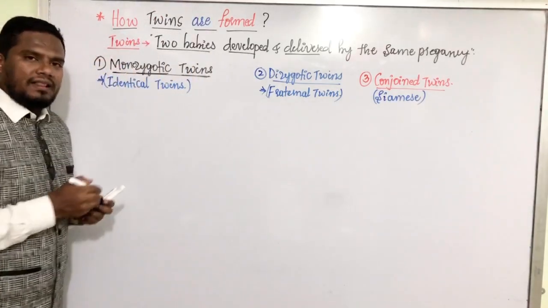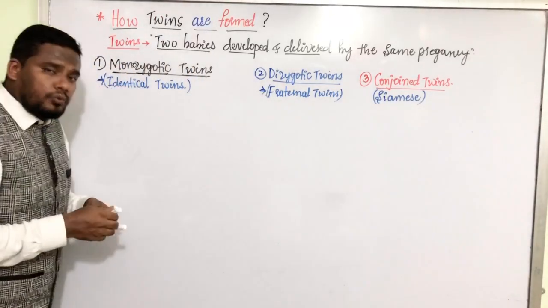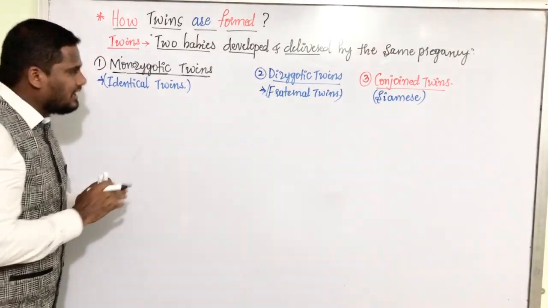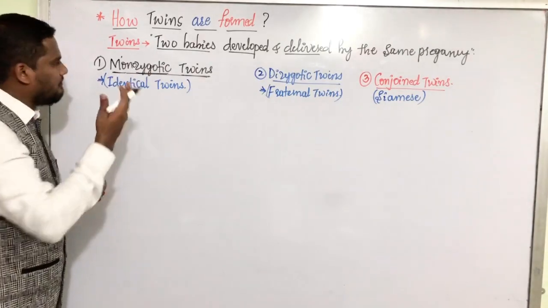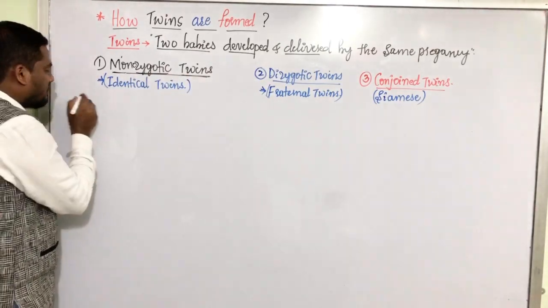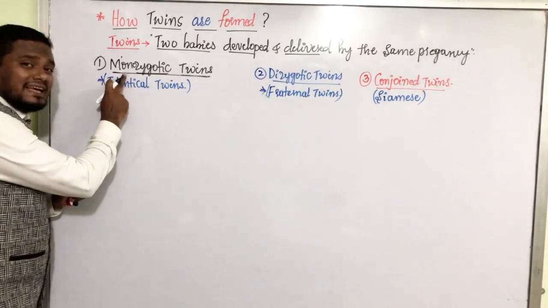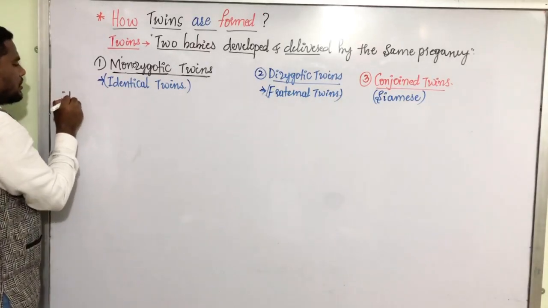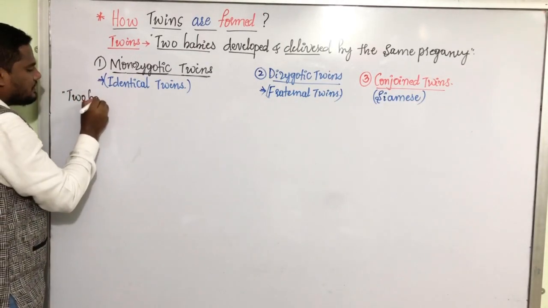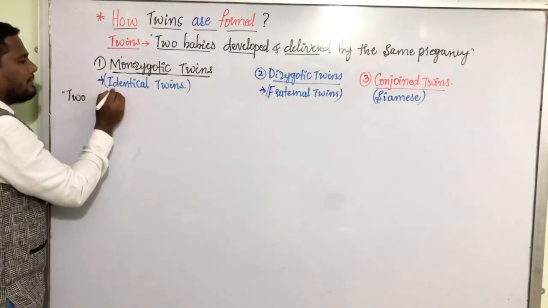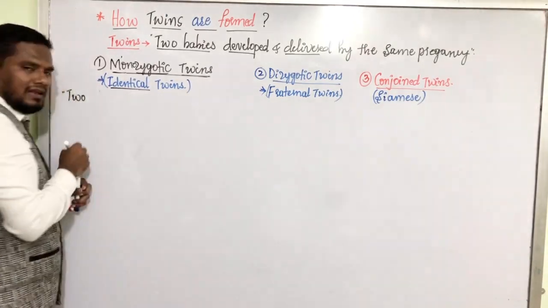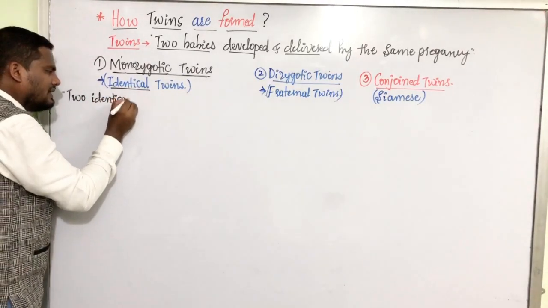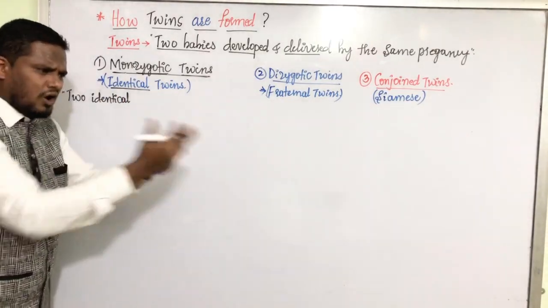Now, let us try to define them. Monozygotic twins, as I told earlier, mono means one, zygote means a diploid cell formed by the fertilization process, and twins. If the twins are developed by a single zygotic cell, it is called a monozygotic twin. Let us define it. Two babies. How are these two babies? These babies are identical. Identical means similar, same, Xerox copy.